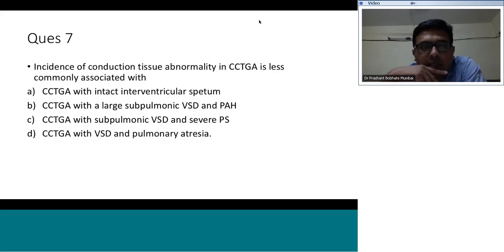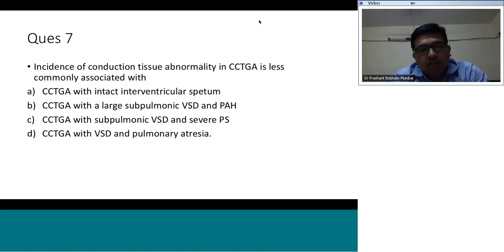So what is the reason for the conductive tissue abnormality in CCTGA? Why is there a high incidence of complete heart block in CCTGA? So actually, as I said before, there is malalignment between the interatrial and the interventricular septum, and this is because of the faulty looping of the ventricle of the cardiac tube.